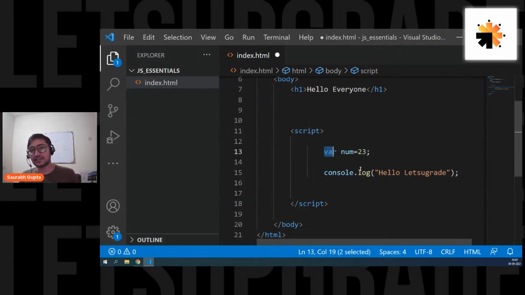Just like in any other programming languages, you use int, boolean, string, and so on. Here you simply go for var. That's it. Don't worry about it, guys. A lot of people are saying that we can use let. Yes, don't worry.